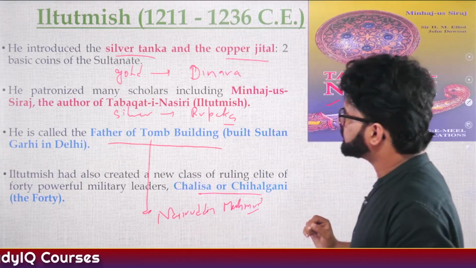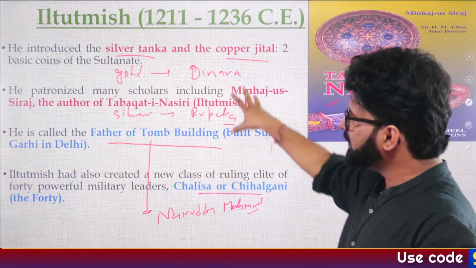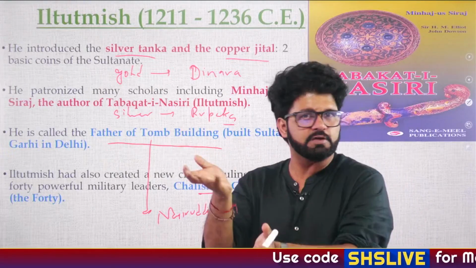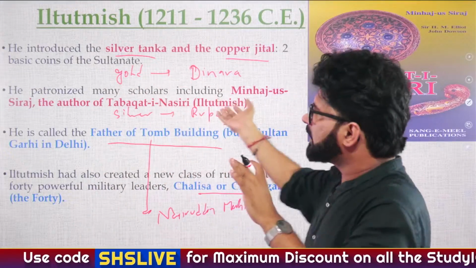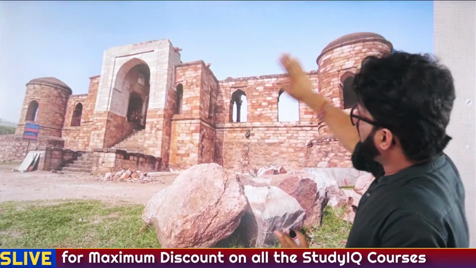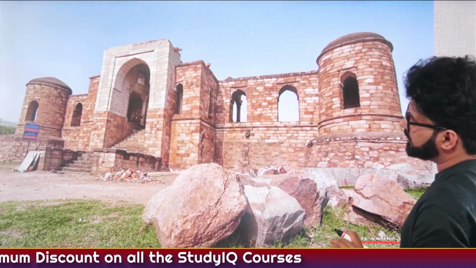Good nomenclature. So father of tomb building, Chalisa or Chahalgani, you can see so many contributions associated with Iltutmish. You don't have to worry too much. The more stories you hear, the more you will be remembering about them. Fine. And this is Sultan Garhi tomb associated with Nasiruddin Mahmud, the son of Iltutmish who died early.